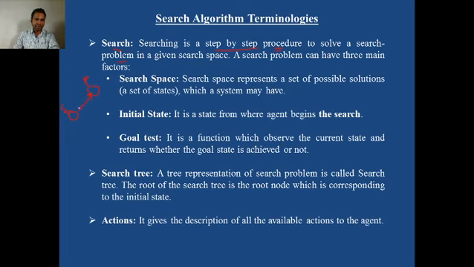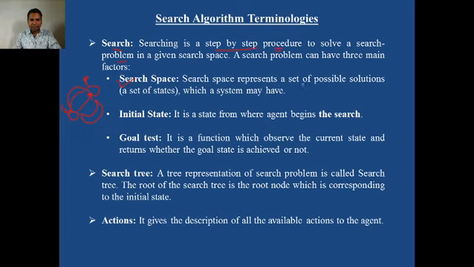It will search through the intermediate states. It will search a number of paths. It will go through certain actions, whether to follow this path or a second path, or maybe there can be a third path, a fourth path, like this. So the agent always searches step by step to solve the problem in the given search space. It has three main factors. Search space: in the previous slide we discussed, search space means state space or graph tree.